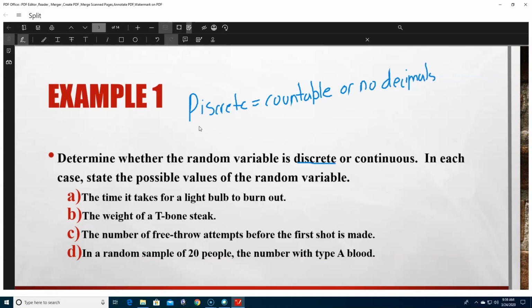Continuous is everything else. Continuous could have decimals, continuous could be whole numbers, everything else. So if it's not discrete, it's continuous. Super simple.